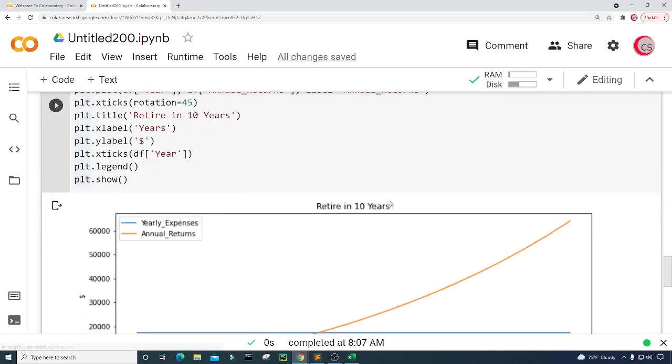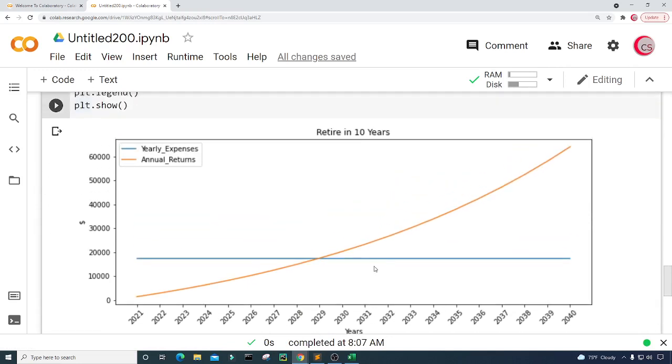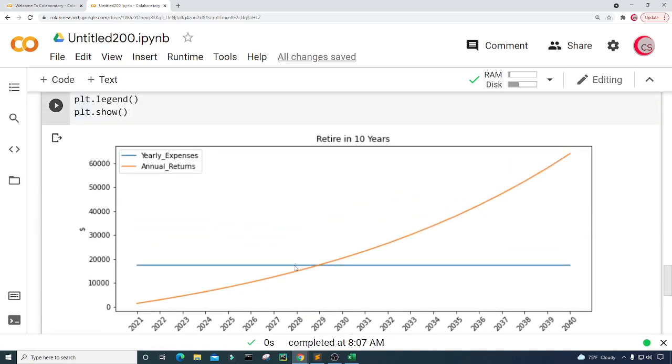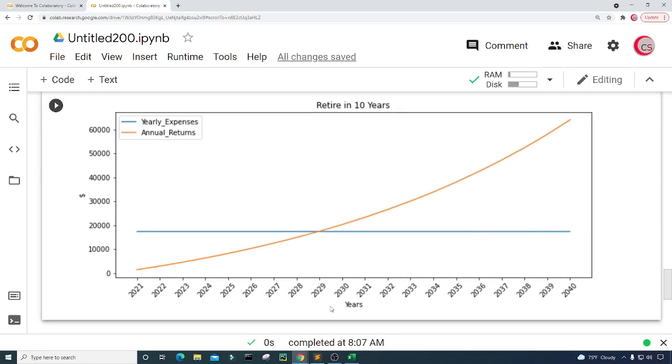Let's go ahead and run this. And there we go. Okay, so this looks really good, right? So now we can see basically by 2029, which is still within 10 years, it looks like we'll be able to sustain ourselves. But actually what you want to do is have a little bit over so that your investments can continue to grow, right? So by 2030, really, you will be financially sustained. So we can see this now in this nice plot, and I think that's really cool.